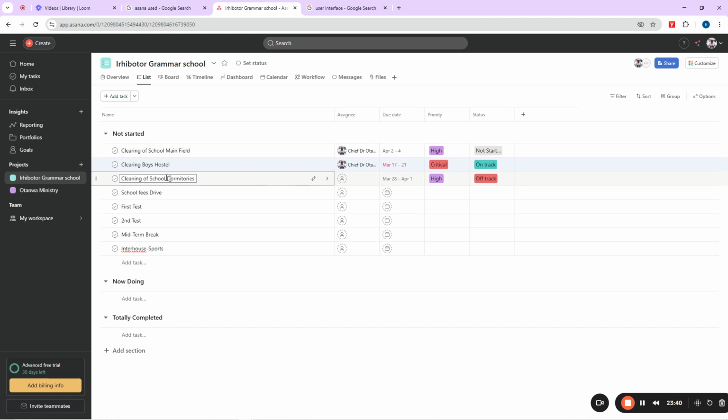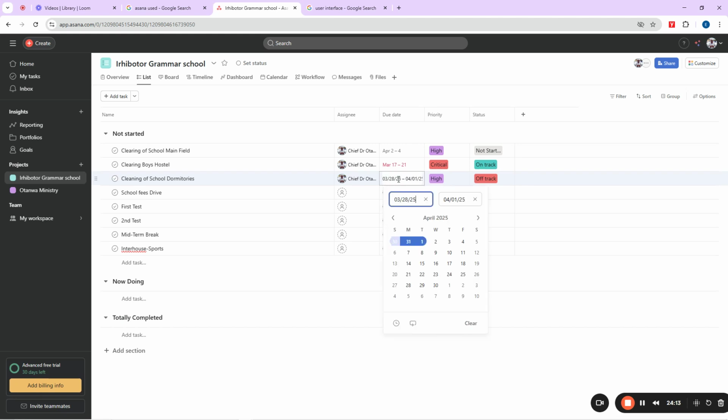So when you want to assign the cleaning of dormitories, you can look for any of your staff that you know likes cleanliness a lot. You can say, okay, where is teacher Michael Mbojikwe? You are the one that will do this one for us now. So gather those boys that are coming late now. That one is dormitory, so I think this one can be done during the school week, maybe in the early hours of the resumption time. Please carry those boys that come late to go and clean the debris at the hostel gates.